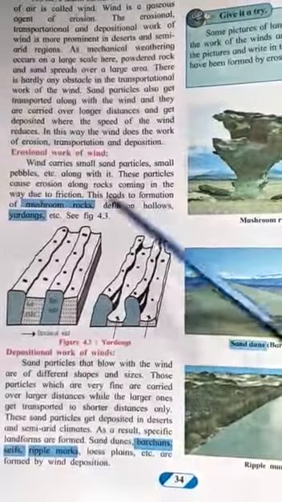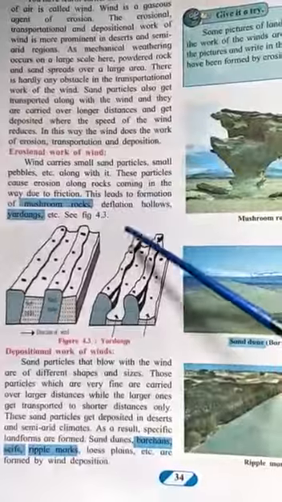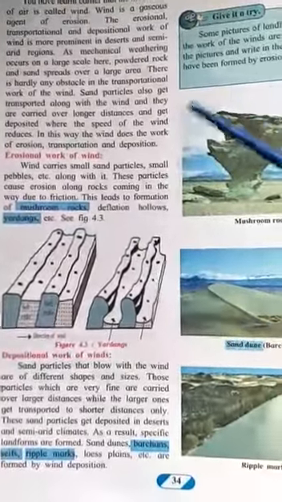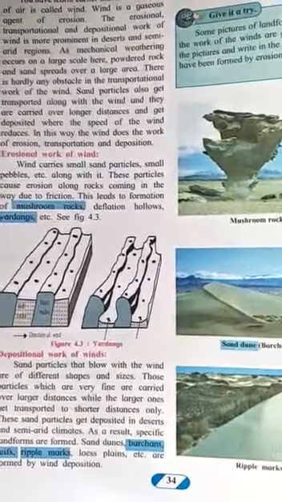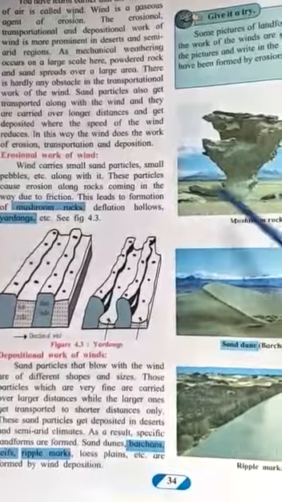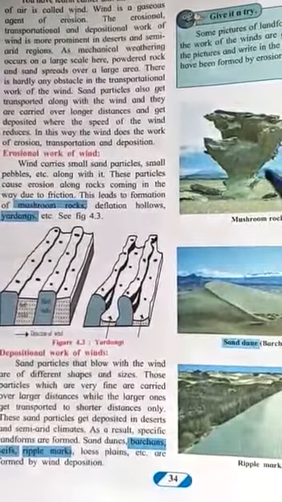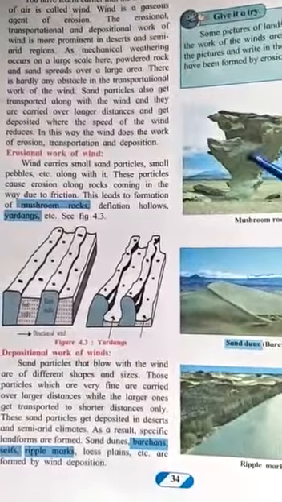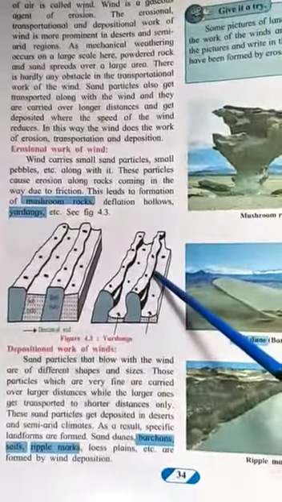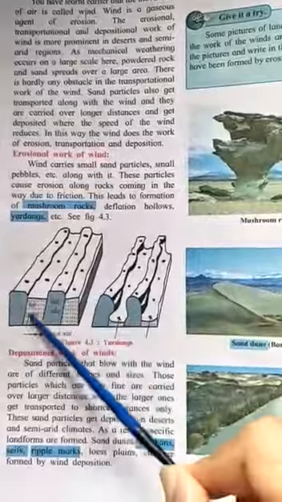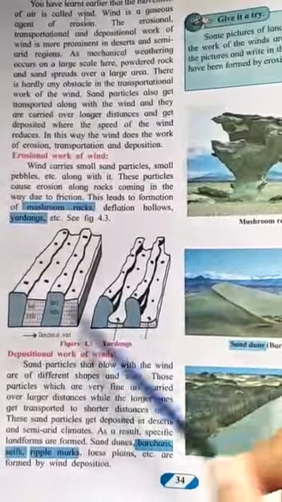Now these lead to the formation of mushroom rocks, deflation hollows and yardangs. Even this mushroom rock is a product of erosional work of wind. It is formed because of the erosional work of wind. Then these are yardangs. This is the direction of the wind, you can see.